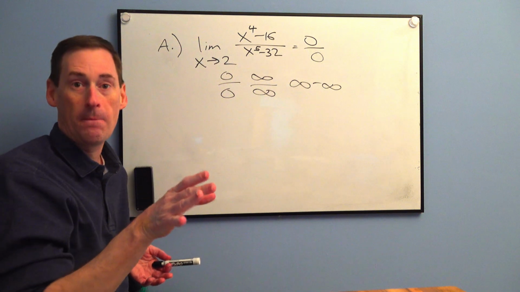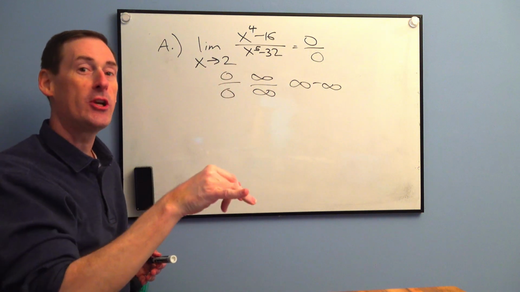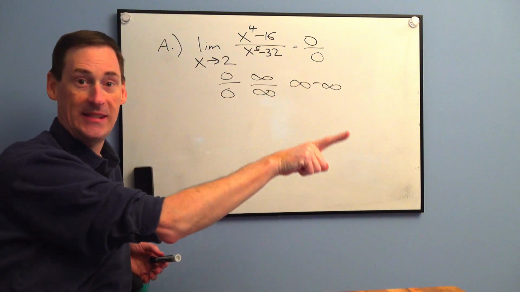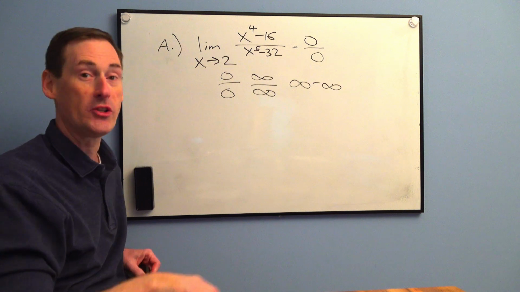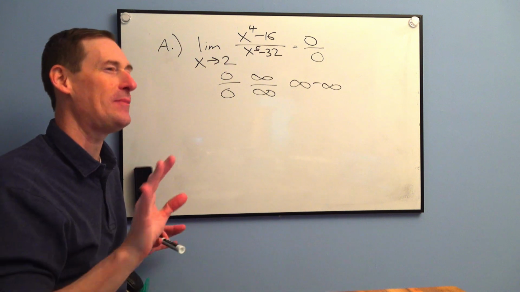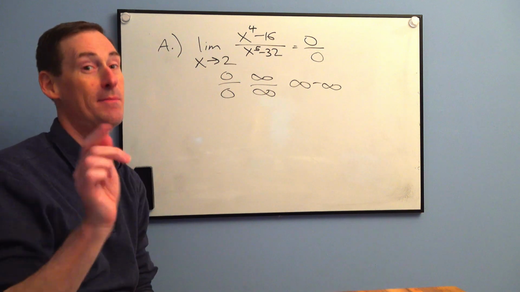That tells you nothing. Only in BC, but not in AB, we're going to discuss indeterminate forms 4, 5, 6, and 7 in this chapter. There are 4 more to go, and one is going to blow your mind. You won't even believe me at first, all right? So let's go back to this. 0 over 0, that's a bad place to be.